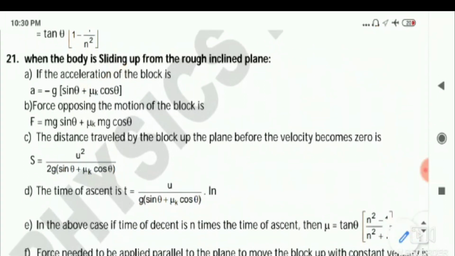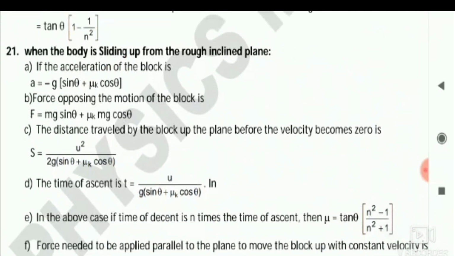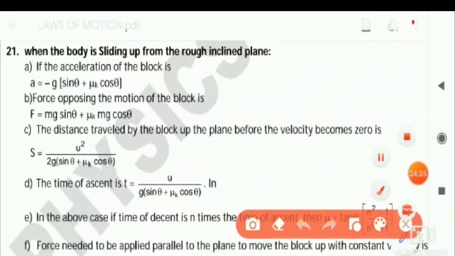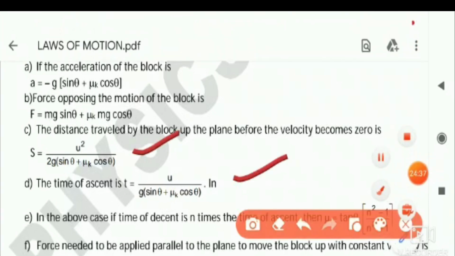The remaining is all the same: acceleration finding, then force, from the force you will be getting the acceleration, then the same formula to find the distance, v square minus u square is equal to 2as. Time, s is equal to ut plus half at square formula you can apply and you will be getting this formula.